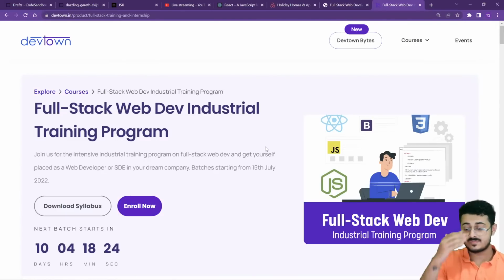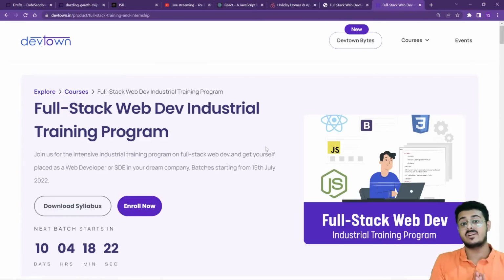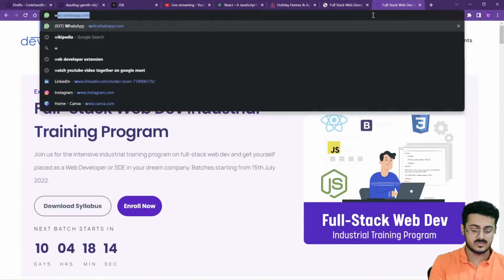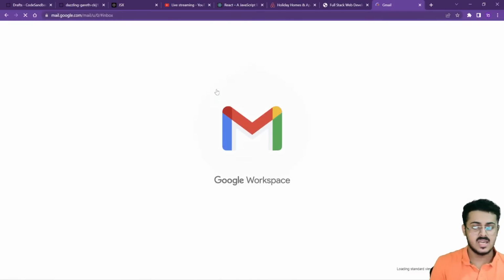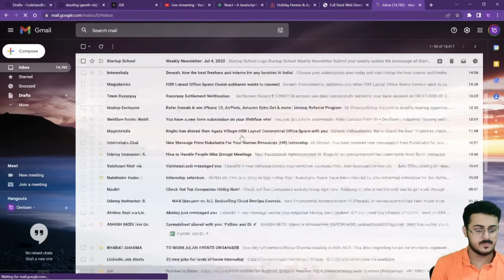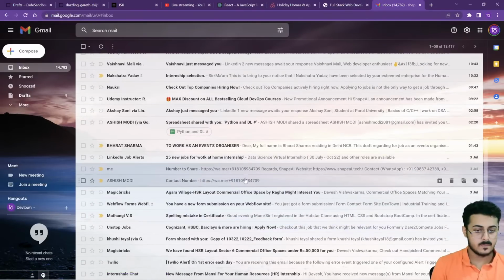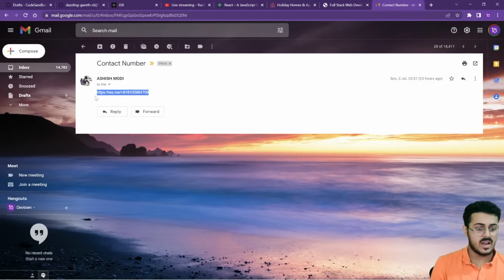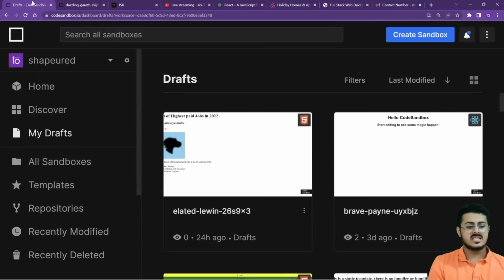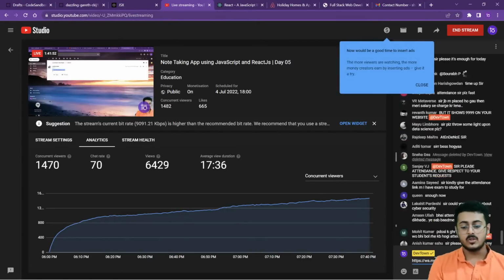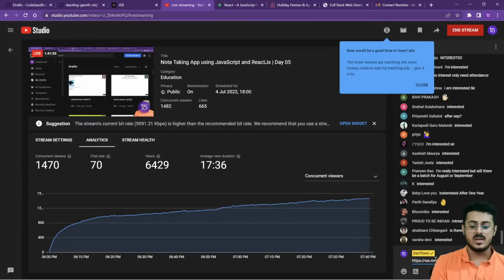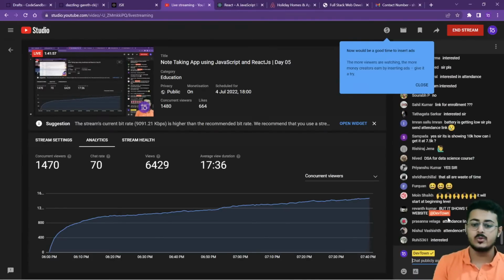The fees for the entire thing is 7,500, including taxes, for the entire 3 months. That is the entire fee. For those who are interested or have any doubts, you can reach out to me on my WhatsApp number. I'll provide it to you now. Give me a second. You can reach out to me on this WhatsApp number. Someone from my team or I personally will handle your queries. Only those who want to enroll in the program, message me there. We'll tell you where to enroll from as well.